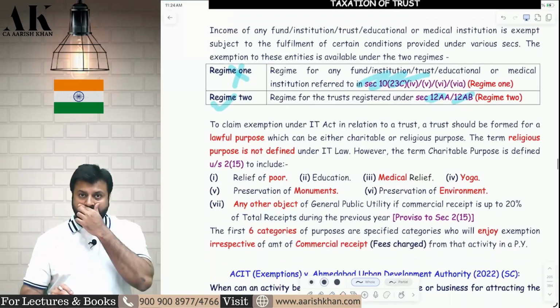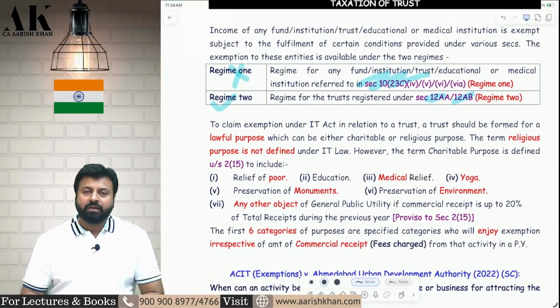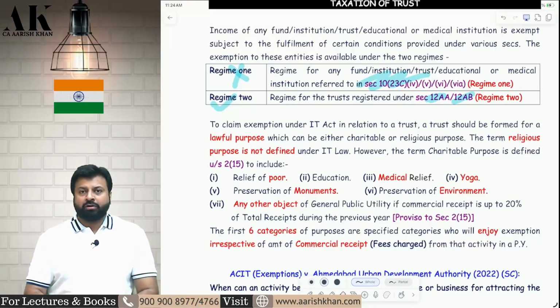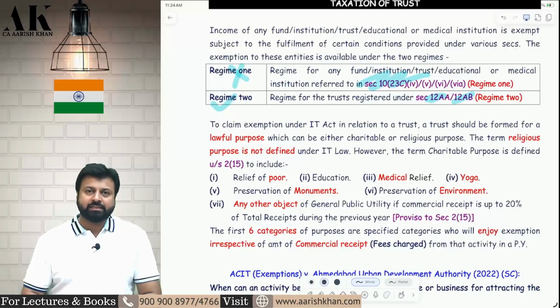Now the very first thing that we need to understand over here is if you want to be covered in this chapter, you need to be doing either a charitable activity or a religious activity. Therefore, these two terms are very important for us. What do you mean by the term charitable purpose and what do you mean by the term religious purpose? Unfortunately, the word religious purpose is not defined under the income tax law. But yes, the word charitable purpose is defined under income tax law in an inclusive manner. Religious purpose is not defined.